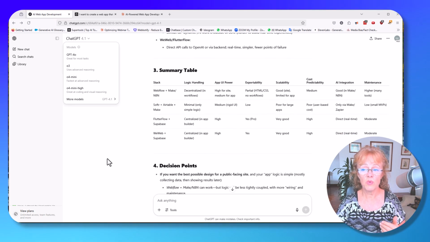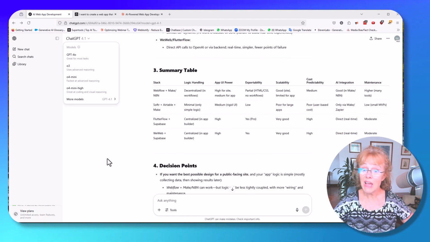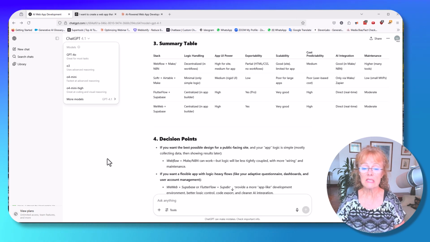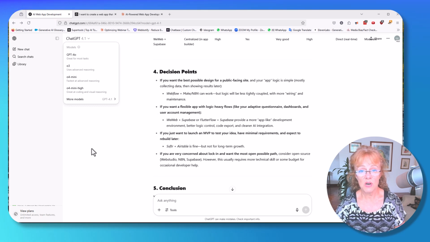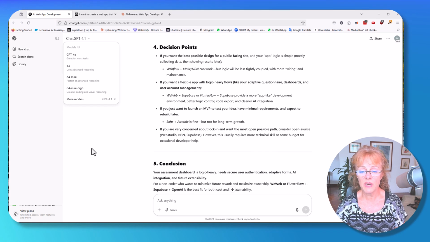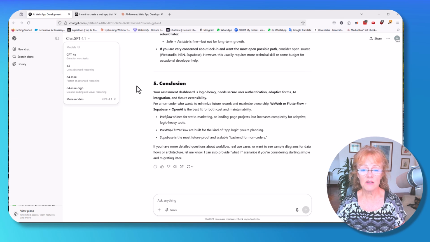I'm assuming this one would actually be of higher value, but I like to compare all the information I can. Decision points, very helpful. Helping me make my decision is saying, like, these are the things that you need to be thinking about, which are crucial questions that one needs to think about. And then as a conclusion, it says, this is what we would recommend. Either go with WeWeb or Flutterflow plus Supabase plus OpenAI.